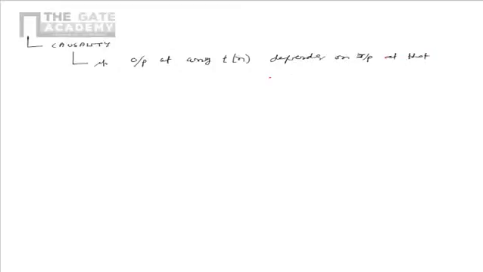Now we will look into another way of characterizing the systems, that is called causality. A system is said to be causal if output at any instant depends on input at that instant or past inputs. Otherwise, the system is called non-causal.